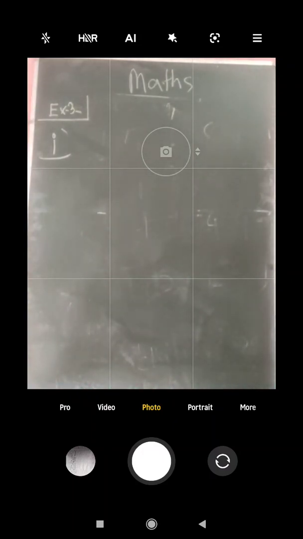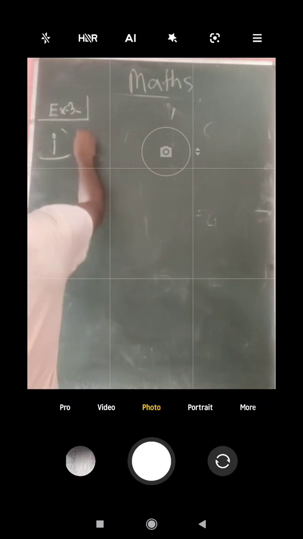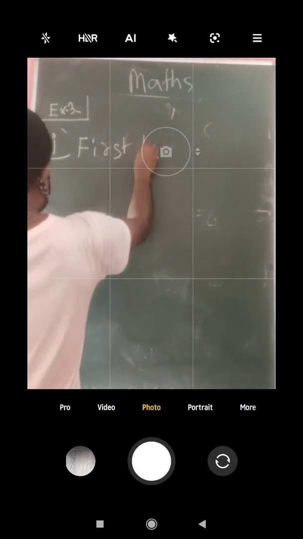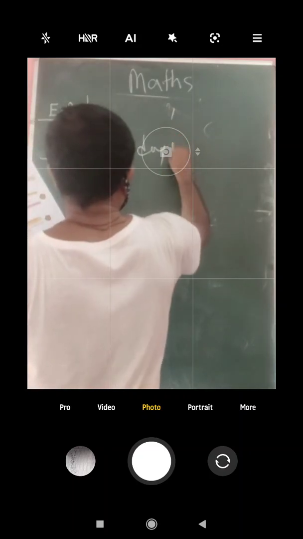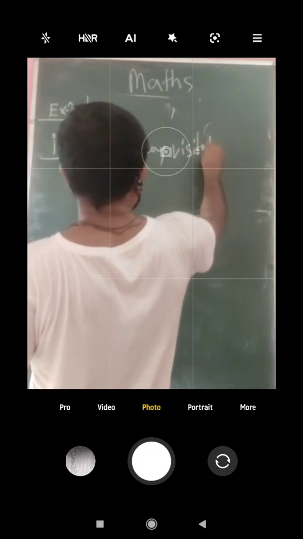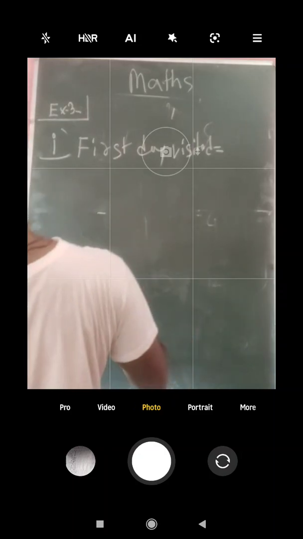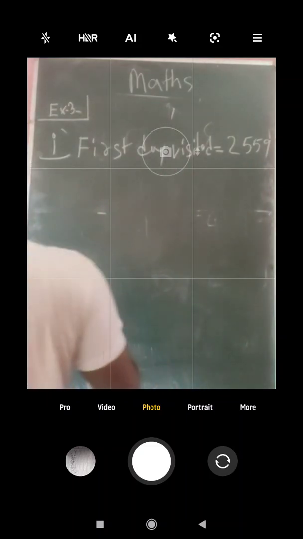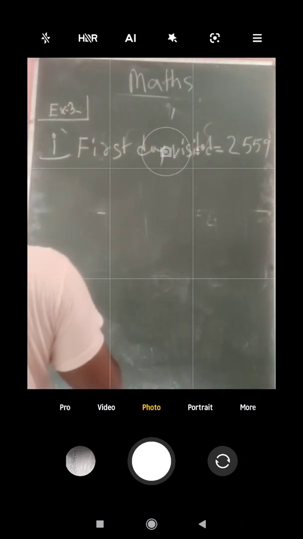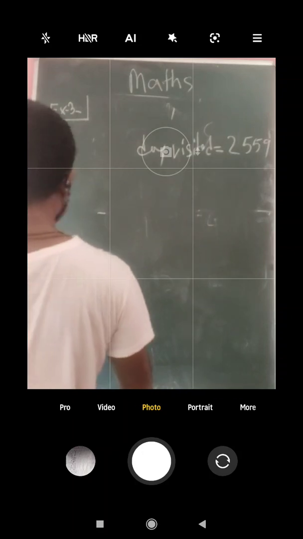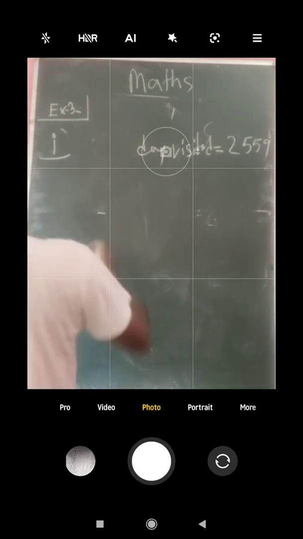So first you write here, first day visited equals how much? 2559. Next, 3405 people visited on Sunday. This was not the first day, this was Saturday.